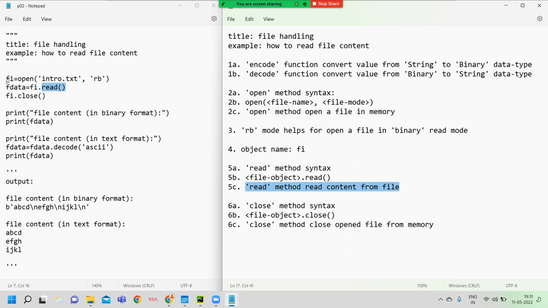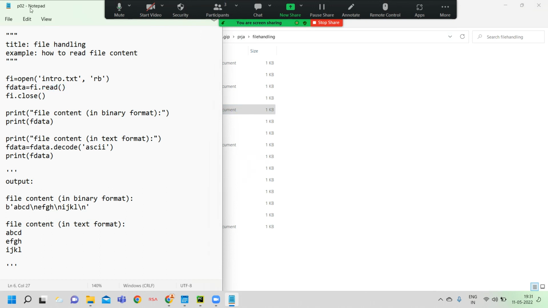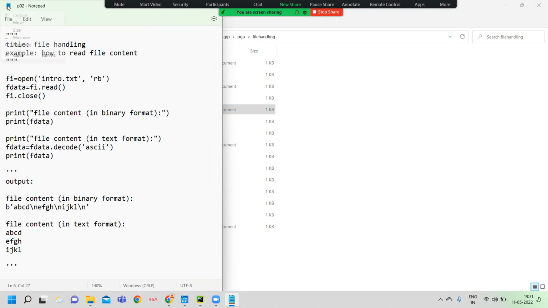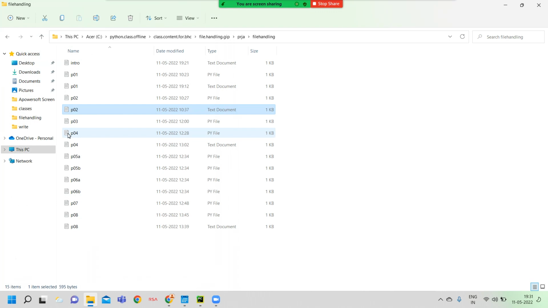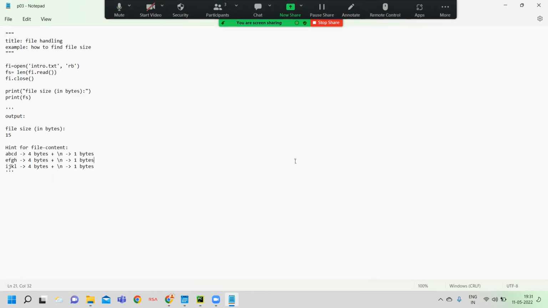So I think this is clear. If you have any doubt, then please raise a question. Pradyush or Ilakya, if you have any doubt from this program, please raise a question. I am ready to explain. No doubt? Okay, good.